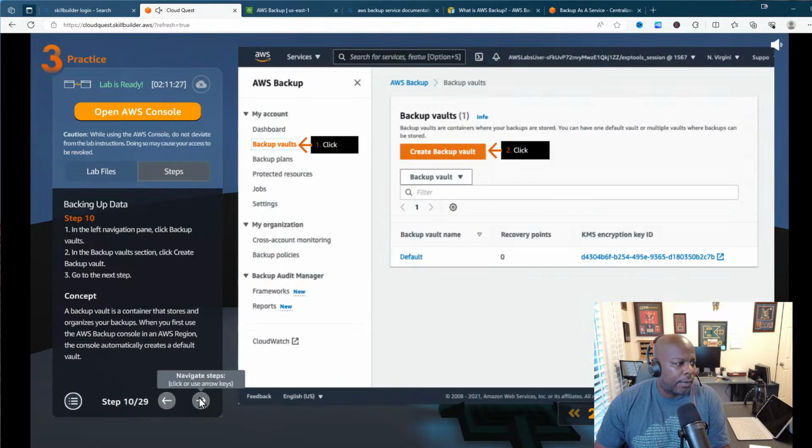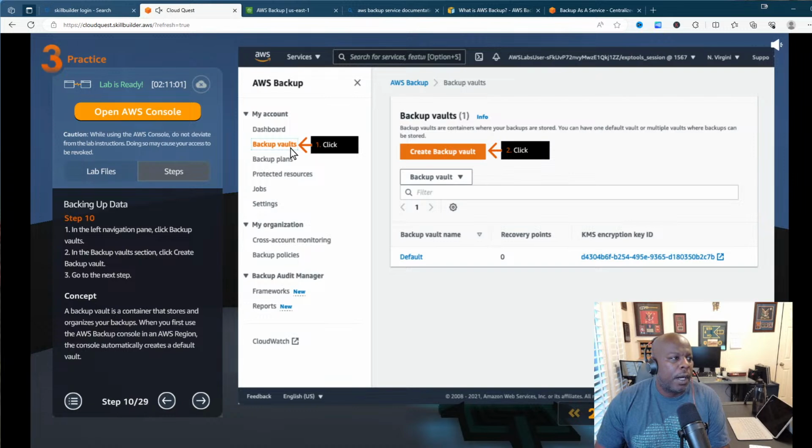I don't think I need to read the concept. All right, good. Now what we want to do is create a backup vault. So in the left navigation pane, click Backup Vault. In the Backup Vault section, click Create Backup Vault. Go to the next step. A backup vault is a container that stores and organizes your backups. When you first use the AWS Backup console in an AWS region, the console automatically creates a default vault.